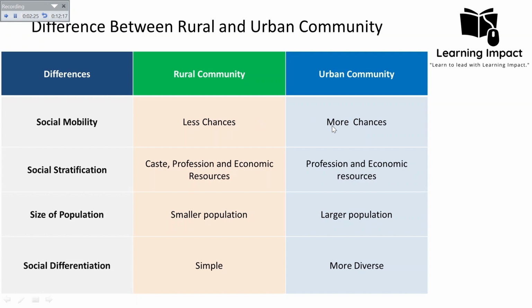Another reason is the dynamic social networks, as urban communities are often more diverse and welcoming to newcomers, allowing individuals to build new social connections and networks. And also the meritocratic social structure. Urban society tends to place more emphasis on individual merit and achievement, making it easier for individuals to move up the social ladder based on their talent and effort.